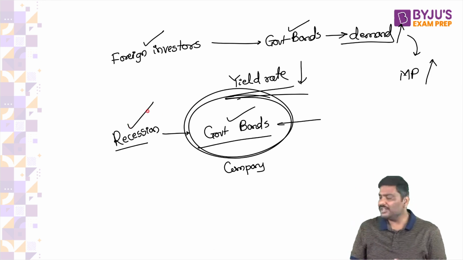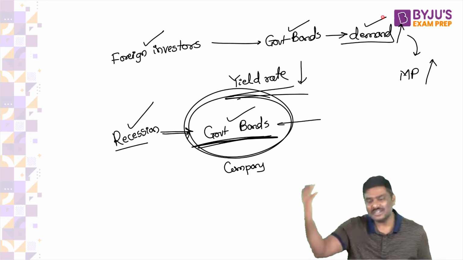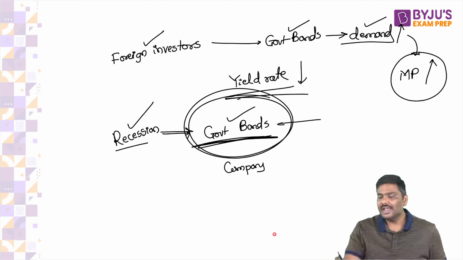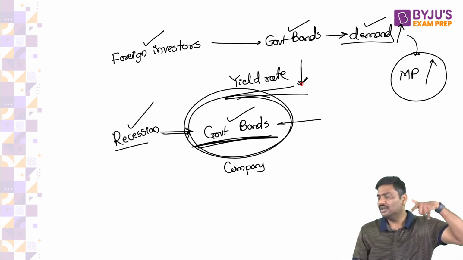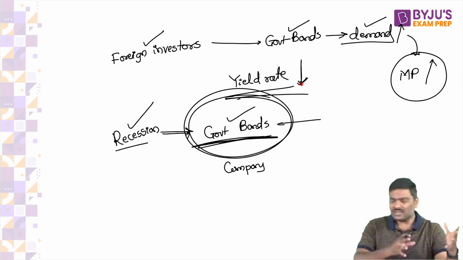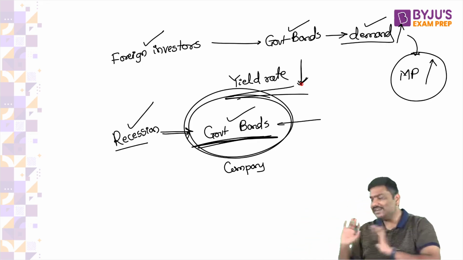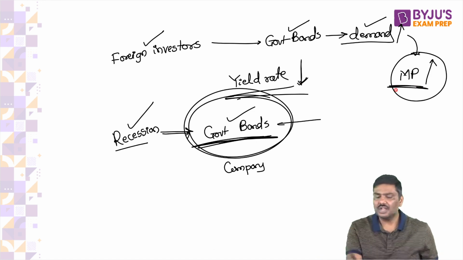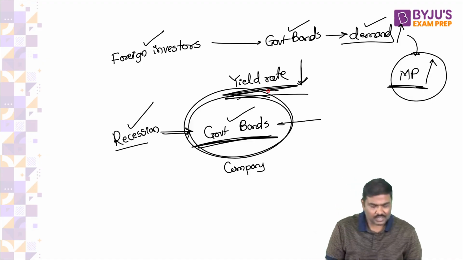If the economy is moving towards a recession, don't you think investors would start preferring to invest in government bonds? So what will happen to the demand? Demand will start increasing, market price will increase, and the yield rate, that is the percentage returns on your investment, should start going down. Based on the market situation, demand for government bonds might increase or decrease. When demand keeps changing, market prices will change and yield rates will change in the opposite direction. Right, so these are certain important concepts.